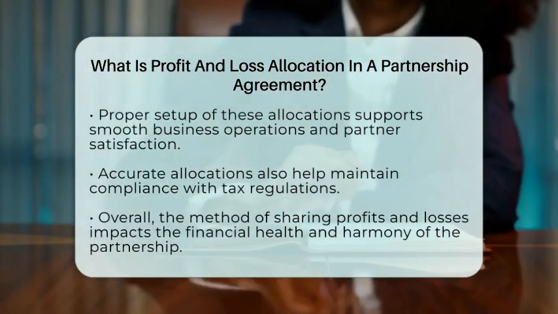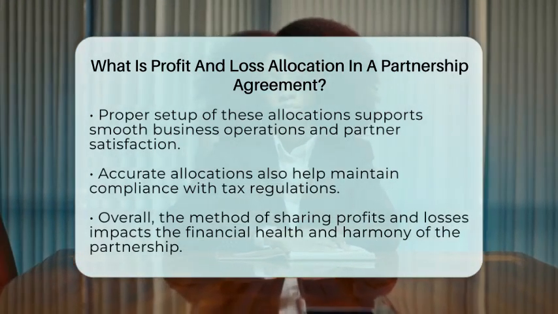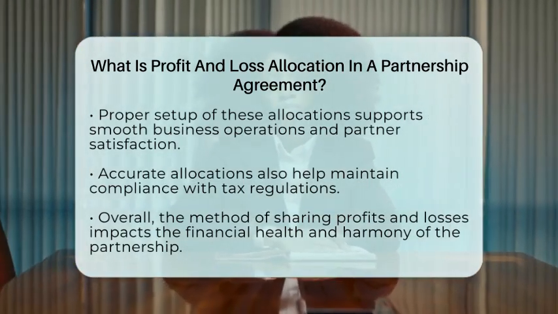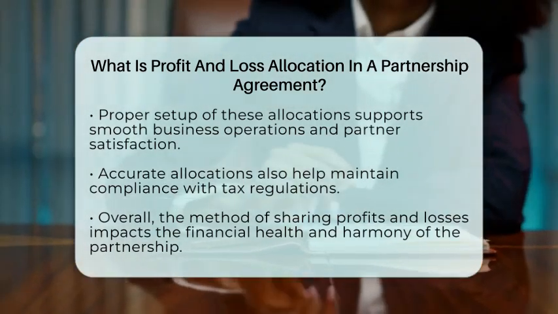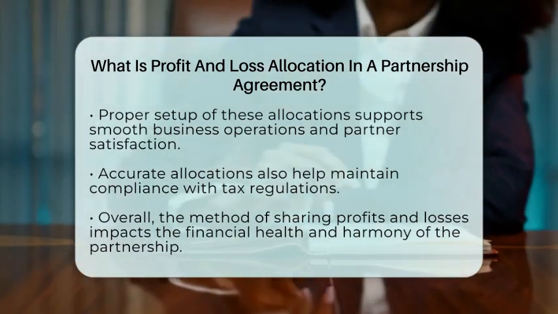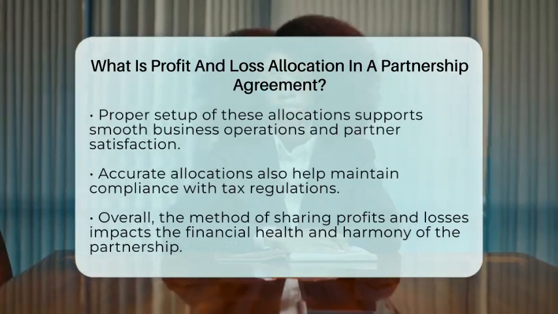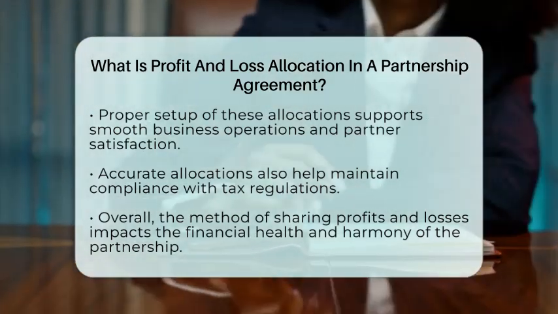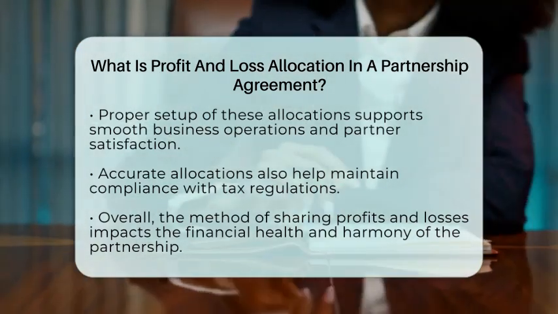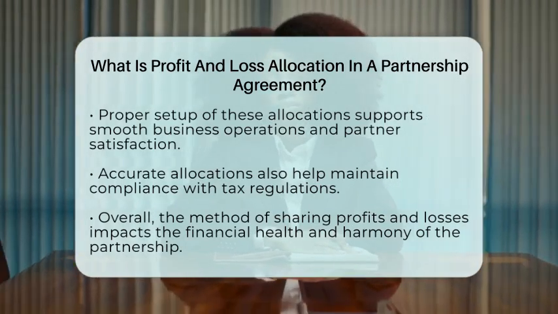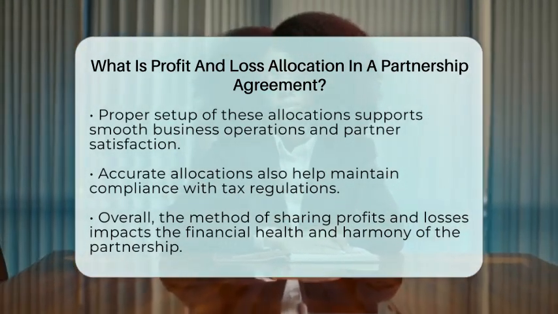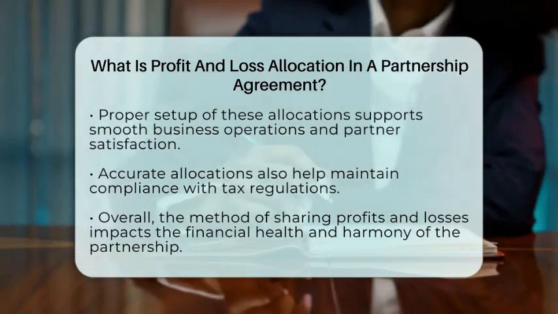To sum it up, profit and loss allocation is how partners decide to share the money the business makes or loses. It's based on their ownership, investments, or other agreed formulas. Clear rules about this help avoid disagreements and keep the business running smoothly. It also makes sure everyone's responsibilities and rewards are fair, and that the partnership stays compliant with tax rules. Properly setting up these allocations in the partnership agreement makes a big difference in how smoothly the business operates and how satisfied the partners are with their share of the results.